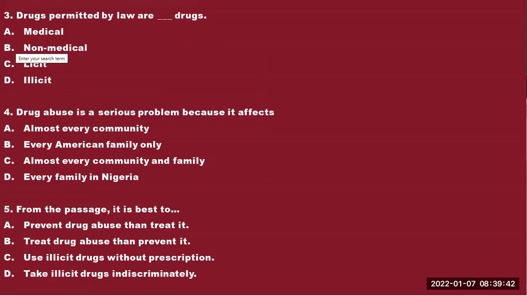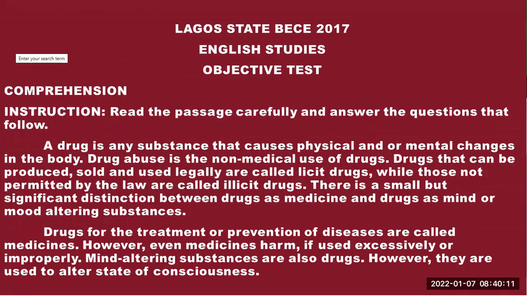Question number 4, drug abuse is a serious problem because it affects, so we shall be looking for the effect of drug abuse, how all-encompassing or how minimal they are, how significant, how serious are the problems. Now, question number 5, from the passage, it is best to, is it better to prevent than to treat, or to treat than to prevent, and so on. Okay, so let's now go into reading the passage, and then we will be simplifying the process by identifying the answers already.